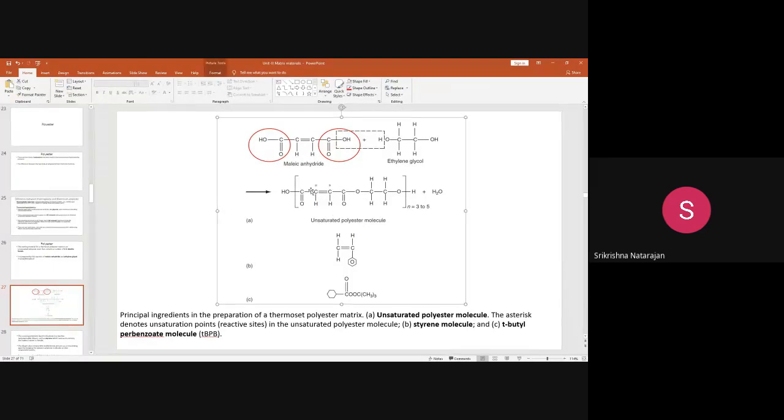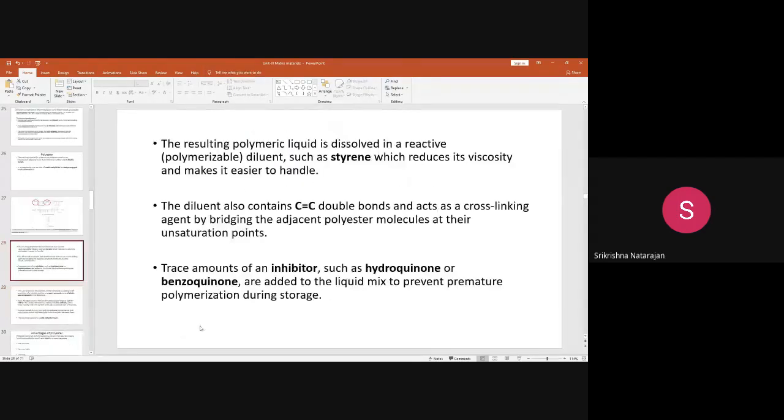How will you use it as a matrix? Because you know very well this polyester is a rigid polyester, so it will have a high Tg. Then how will you use it as a matrix? For using it as a matrix material, you require it to be in the form of a liquid or solution. How will you do that? For that, you require a solvent, or you can say a diluent.